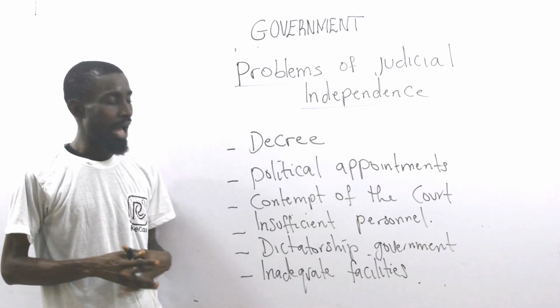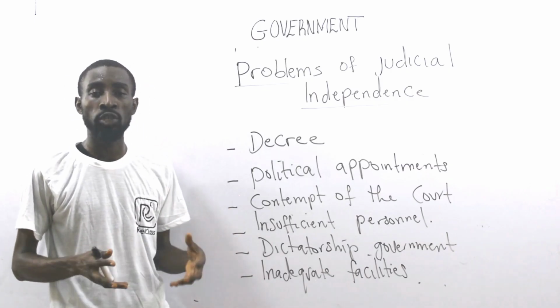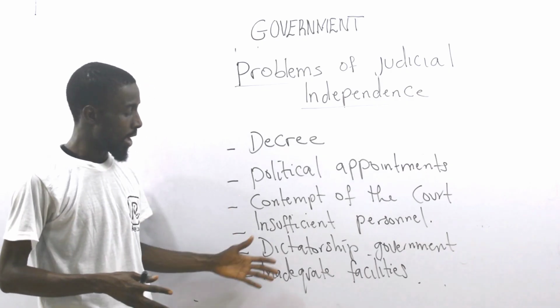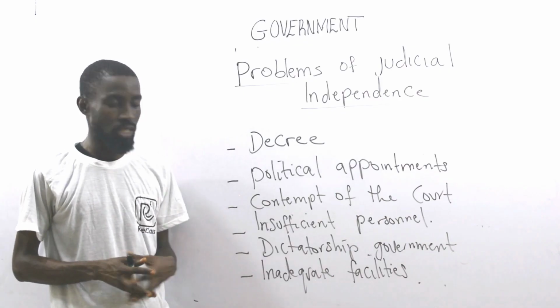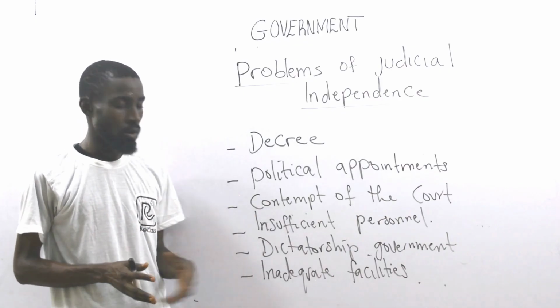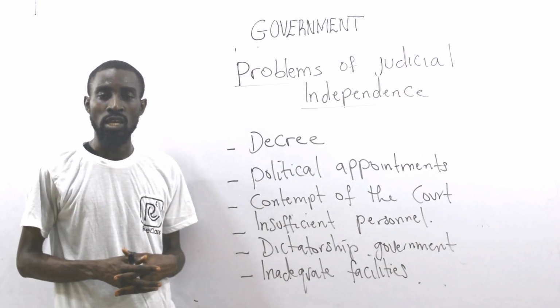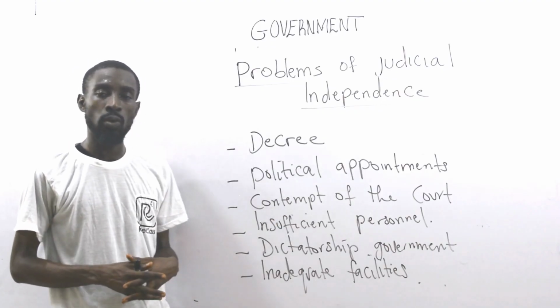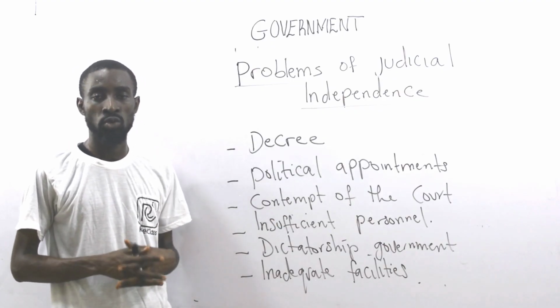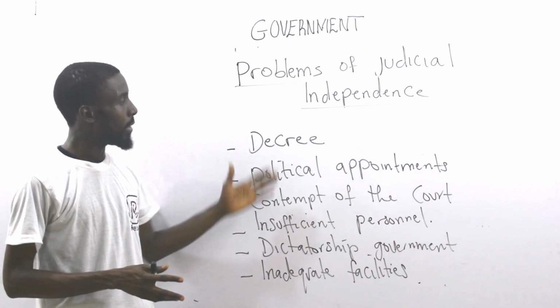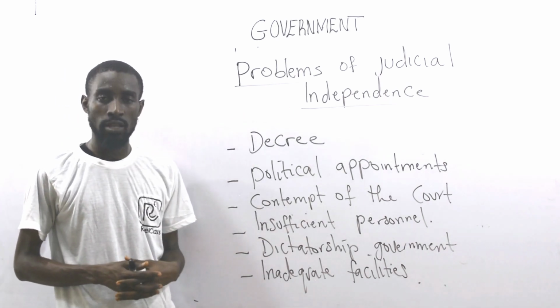All these are dictatorial in their approach toward issues. You don't expect a government like totalitarianism, militocracy, Nazism or fascism to obey whatever the court says. They will never obey. In fact, they normally suspend the constitution. So it's a problem that militates against judicial independence.